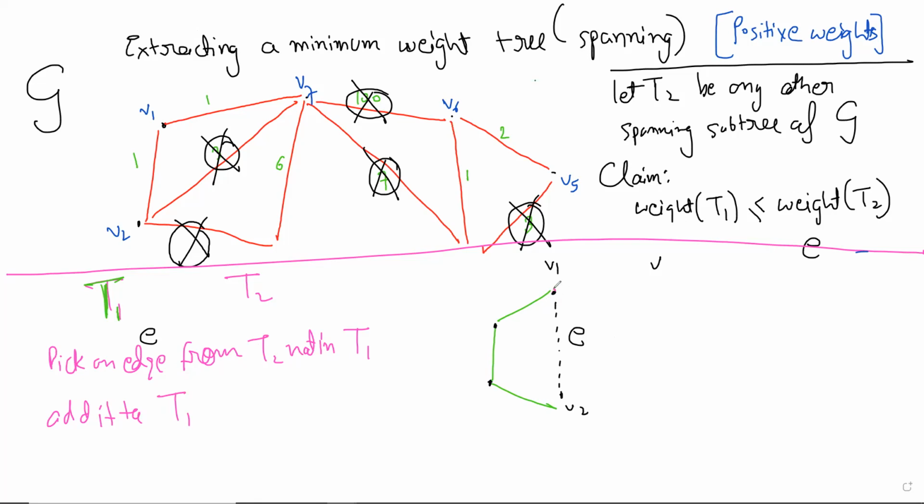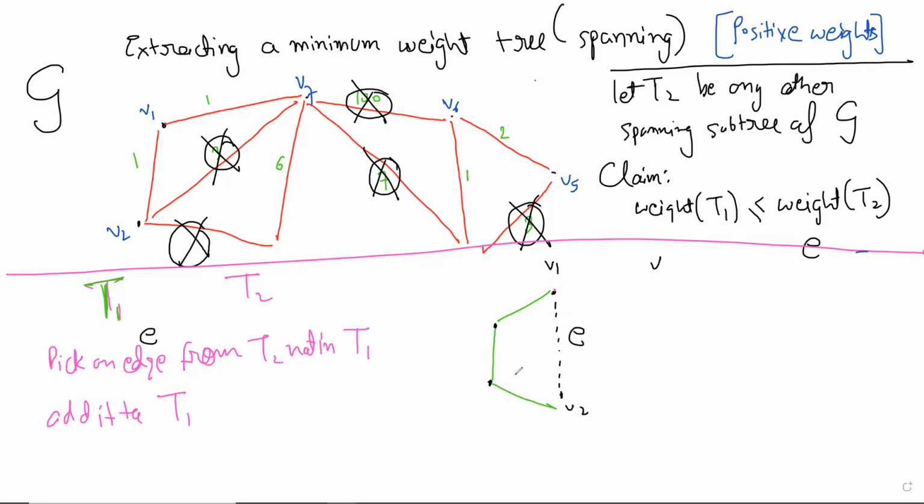Okay, so what are we doing? We are starting with T1. We have a path from V1 to V2. Or you could just say that you pick an edge in T2, and then you find a path between the points, but let's not do it like that, it is confusing. Let's just start with 2 points, V1 and V2. There is a path in T1 from V1 to V2. You take that green path. Now if this path is also completely there in T2, then there is nothing to do.